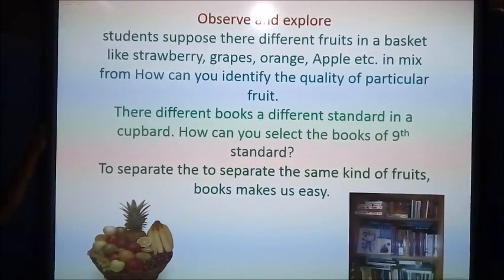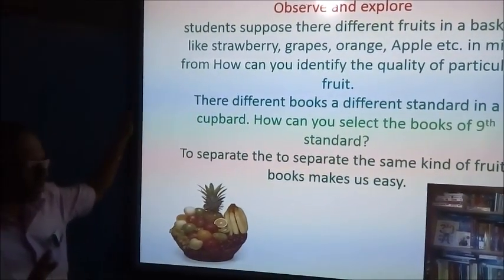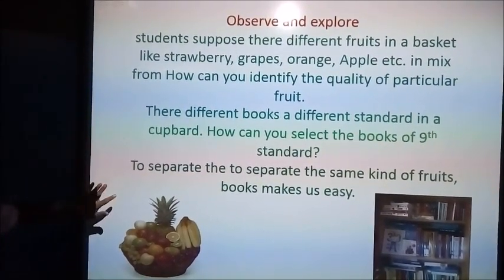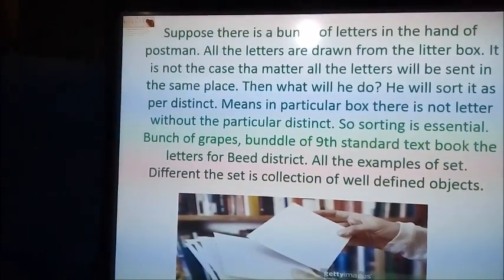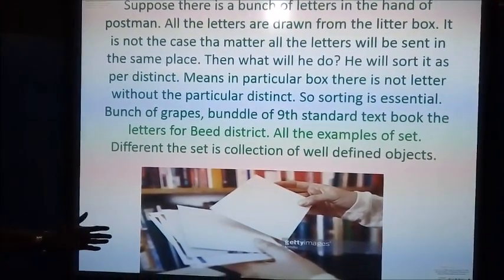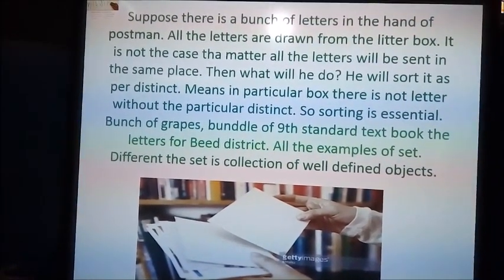To separate the same kinds of fruits and books, which part makes it easy for us? Let us take another example also. Suppose there are different letters in the hands of the postman. All the letters are drawn from the letter box.